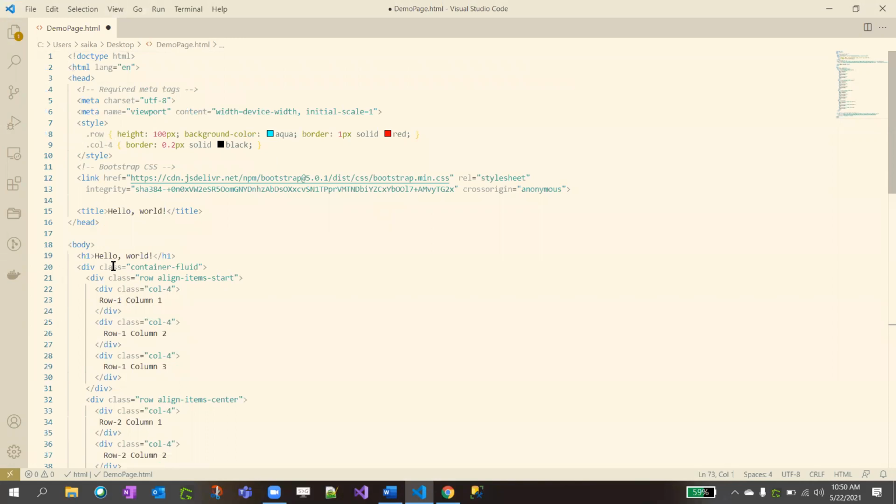So since this row is already defined by Bootstrap, I'm overriding it by putting that class name here, row. I'm using the same div class equal to row, right? I'm using the same row here and giving the height as 100 pixels and background color as aqua, and I'm giving the border just to see where that div is aligned, right? Just to represent it for you.